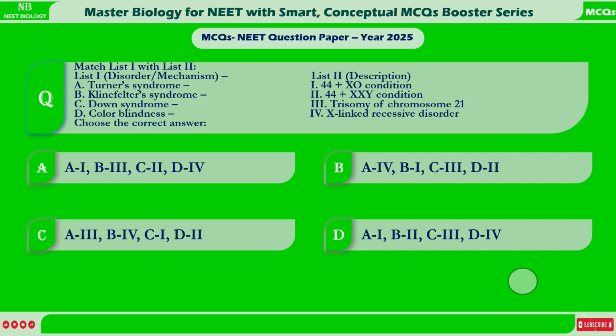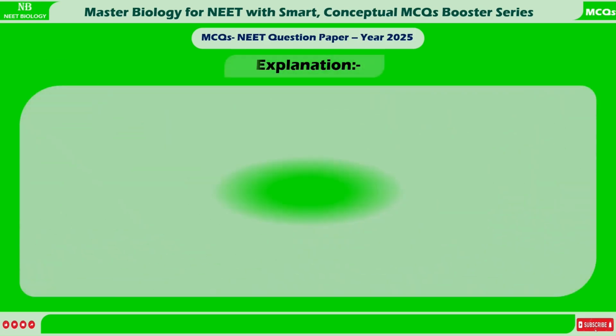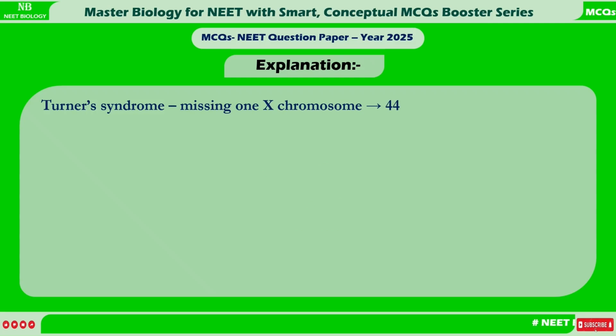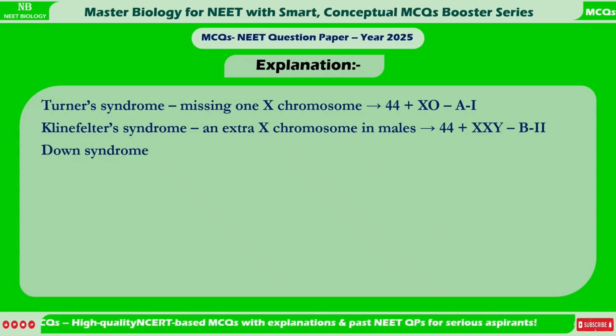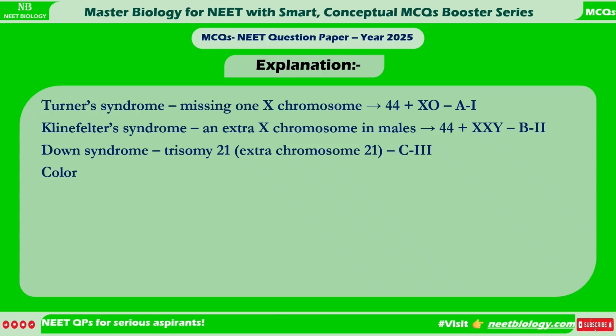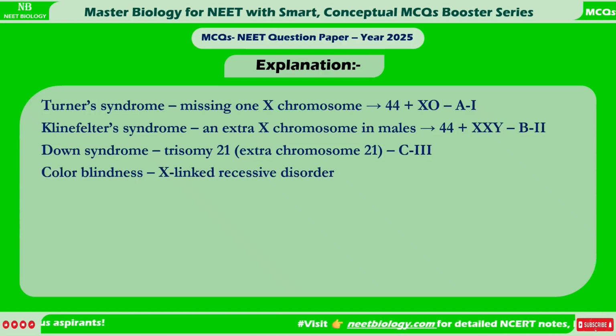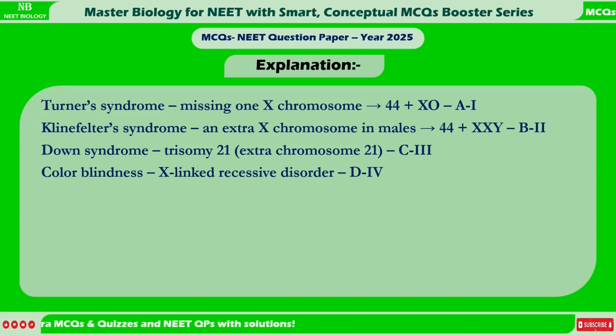Correct answer is D. A1, B2, C3, D4. Explanation. Turner's syndrome, missing one X chromosome, 44 plus XO, A1. Klinefelter's syndrome, an extra X chromosome in males, 44 plus XXY, B2. Down syndrome, trisomy 21, extra chromosome 21, C3. Color blindness, X-linked recessive disorder, D4.